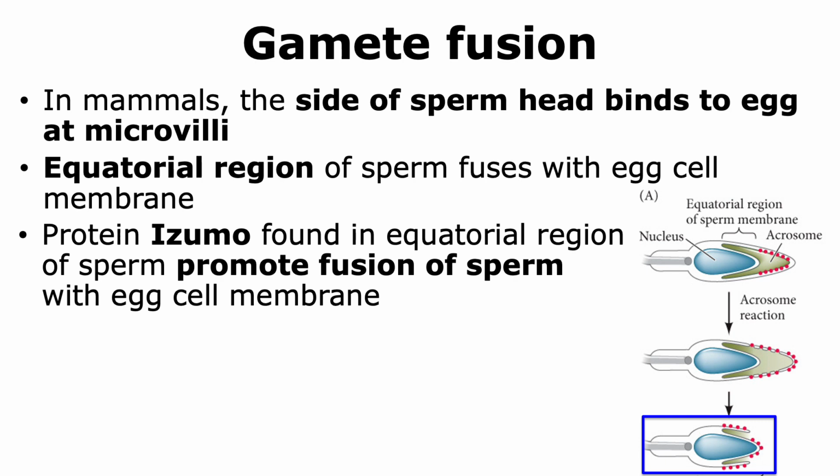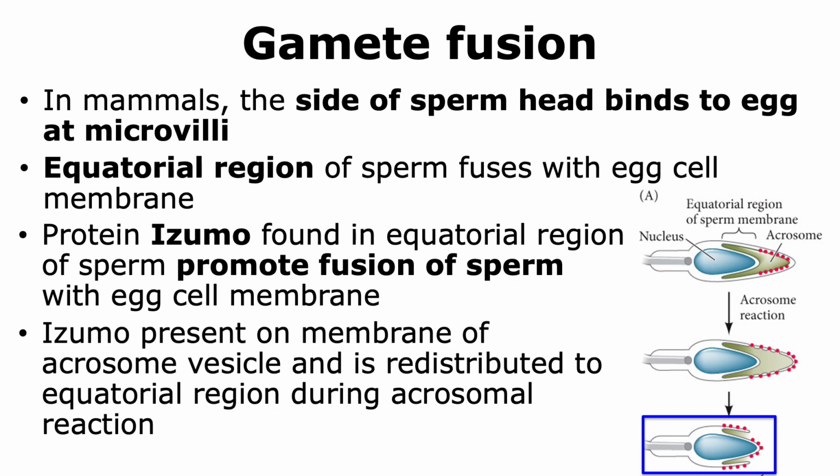Once that acrosome reaction occurs and all the contents have been released into the environment, we see that the Izumo protein is actually still remaining on the sperm head. And what we can see is it is found in the equatorial region of that sperm.